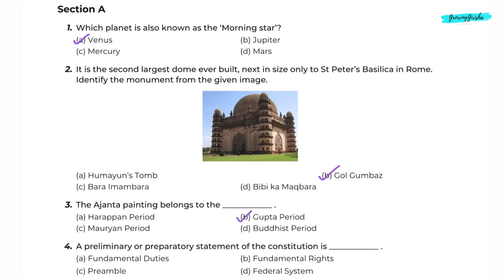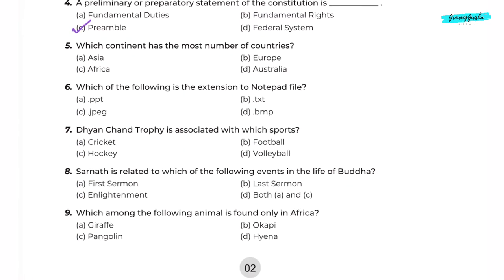Option B. Gupta period. Question 4. A preliminary or preparatory statement of the Constitution is dash. Option C. Preamble. Question 5. Which continent has the most number of countries? Option C. Africa. Question 6. Which of the following is the extension to Notepad file?